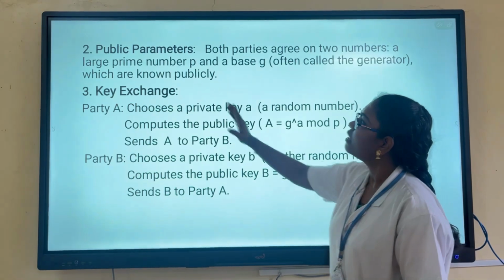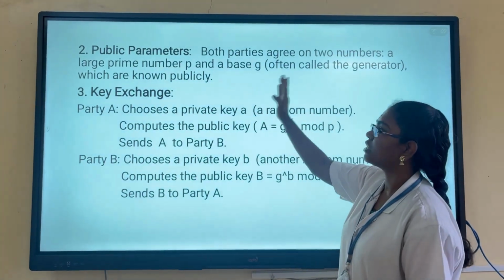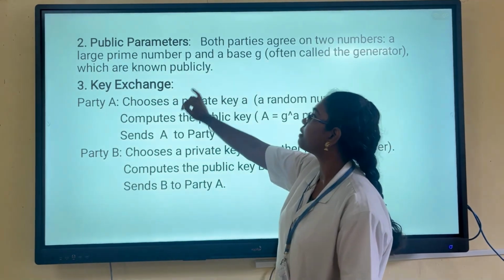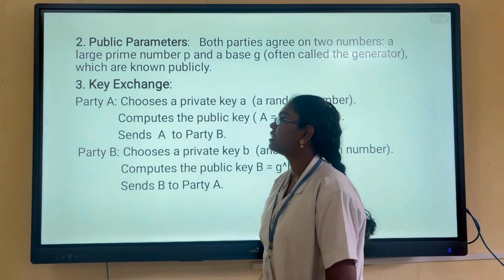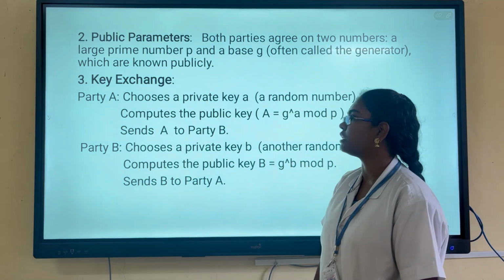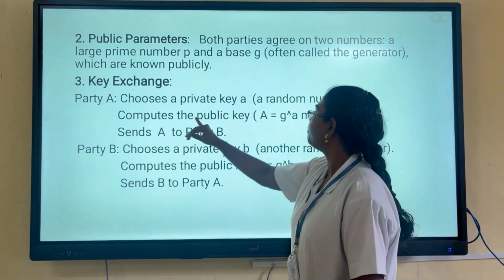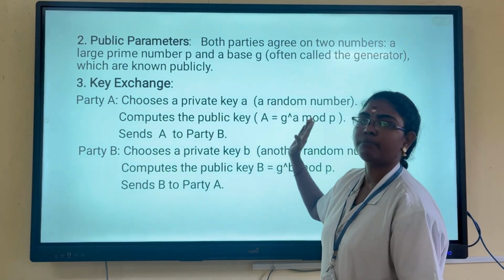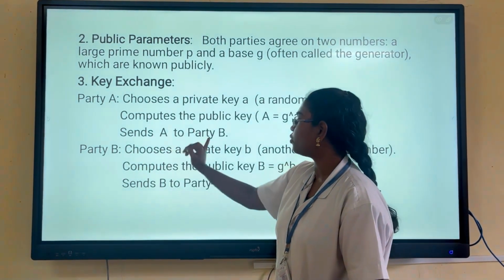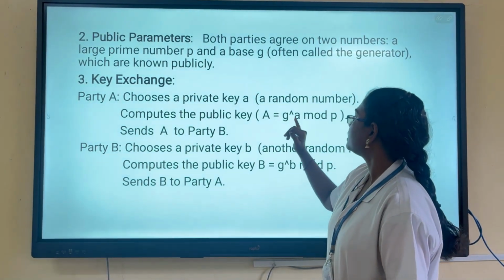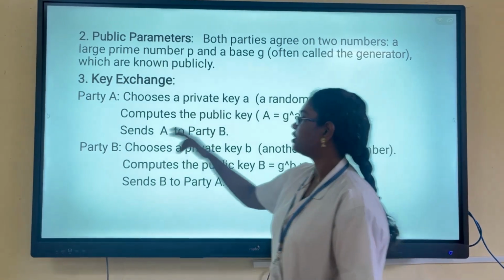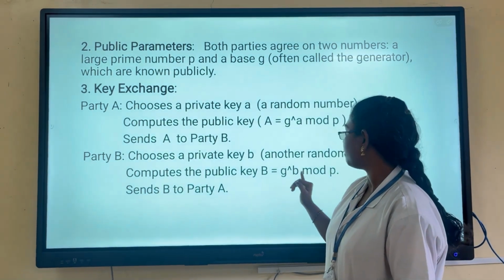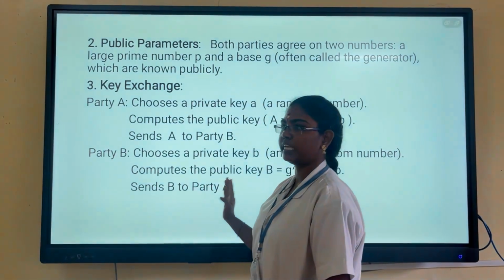The next one is the public parameters: a large prime number P and a base G, which are shared publicly. In the key exchange, party A chooses a private key a and computes the public value A equal to G power a mod P, and sends A to party B. Party B chooses a private key b, computes the public value B equal to G power b mod P, and sends B to A.